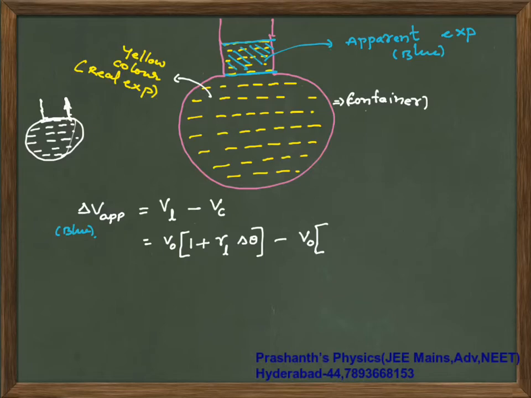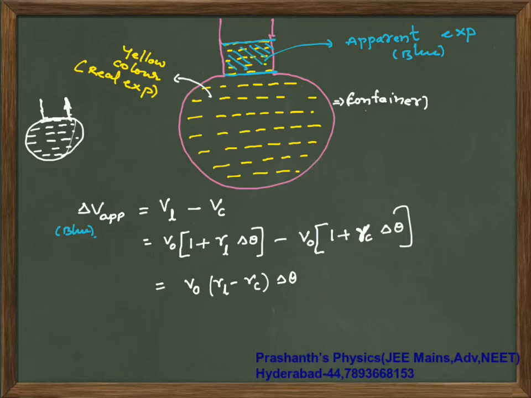Volume of container is V naught times 1 plus gamma of container into delta theta, because of heating your container will also expand. So now V naught will cancel off, and what you are going to get is V naught times gamma of liquid minus gamma of container into delta theta, which is your apparent expansion.